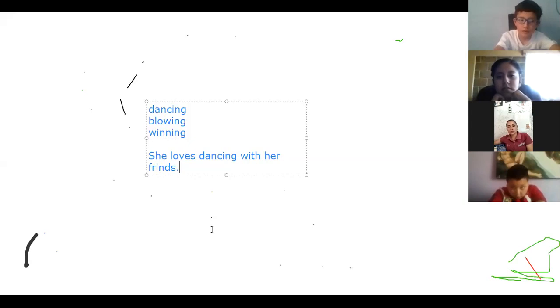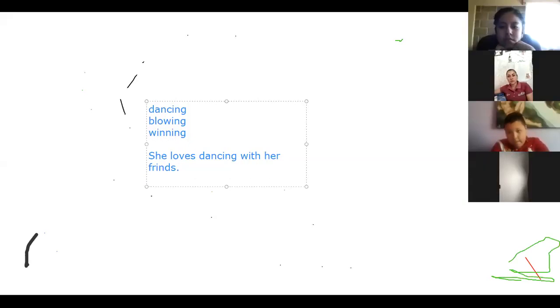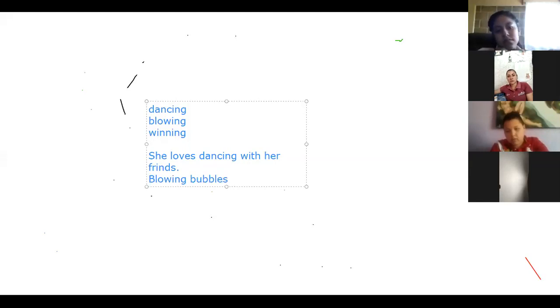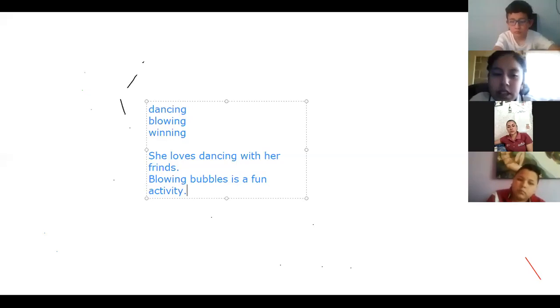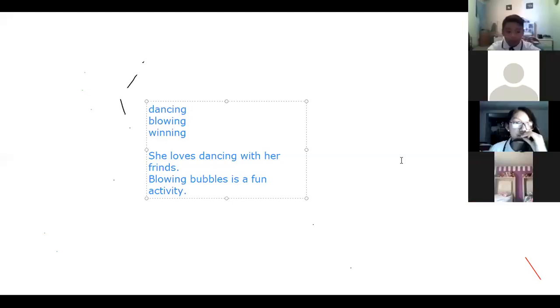Check my second sentence, okay? Pay attention to this. Blowing bubbles is a fun activity. Where is my gerund? Blowing. Okay. The gerund is at the beginning of the sentence.